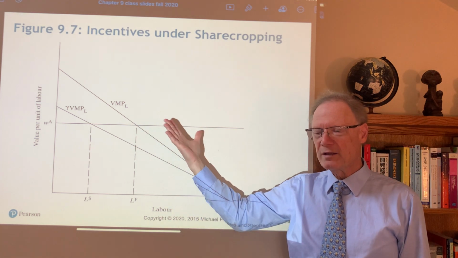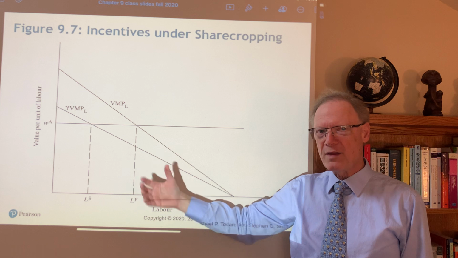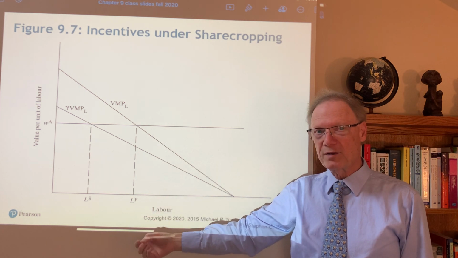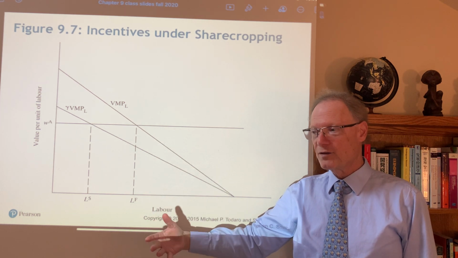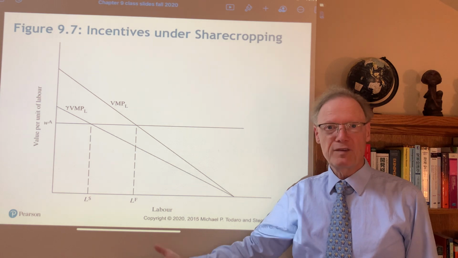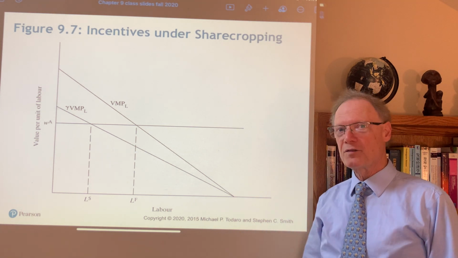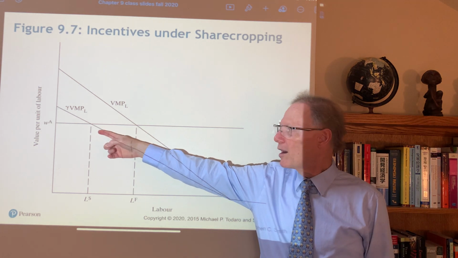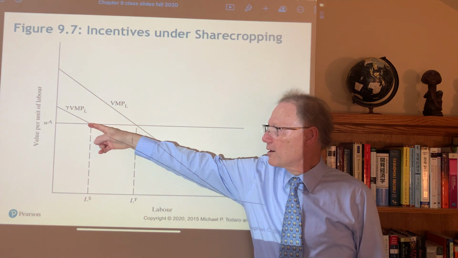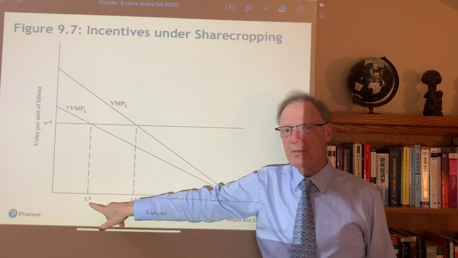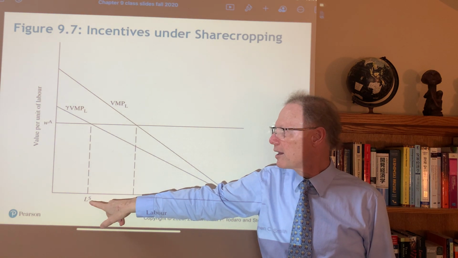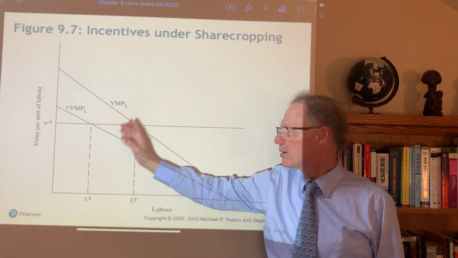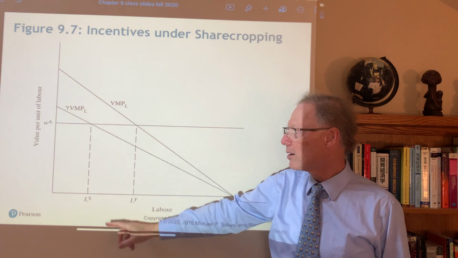A high gamma like 0.75 may mean that the farmer is also supplying as inputs to go along with the land seeds, fertilizer, and some other things perhaps as well. But here, even with this relatively high gamma of 0.75, the sharecropper is using significantly less labor than is the family farmer.